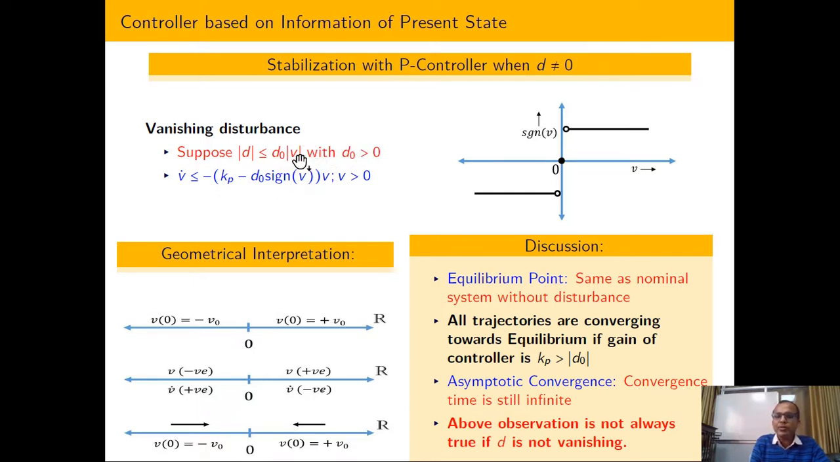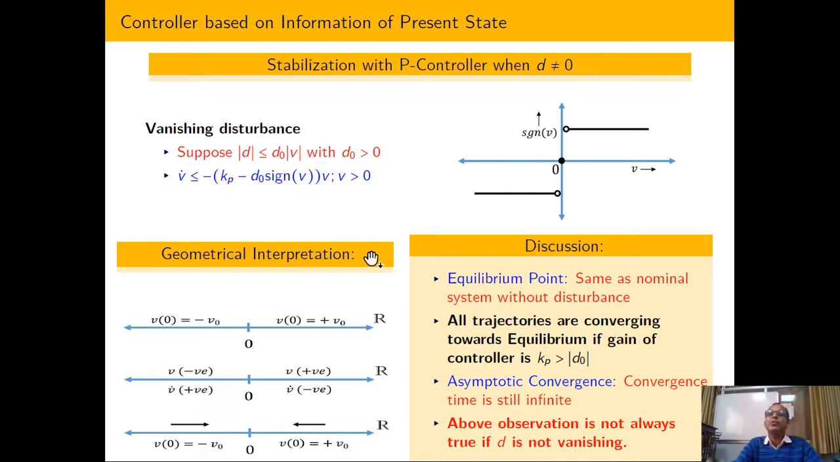So if v equal to 0, then this disturbance is 0, and this is a vanishing disturbance, because it is going to vanish at the equilibrium point. So if I just tune the gain of my controller to be greater than the disturbance, then I will get the same kind of behavior as when there is no disturbance.